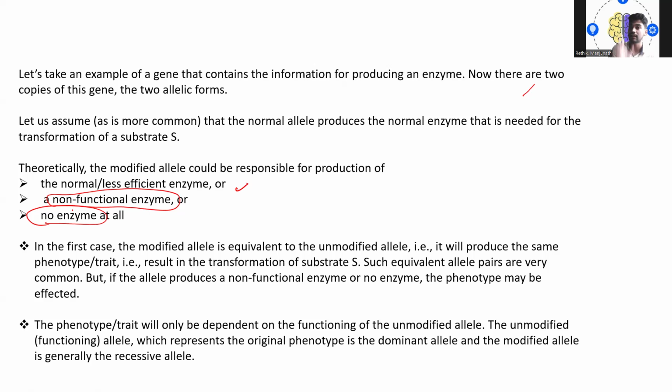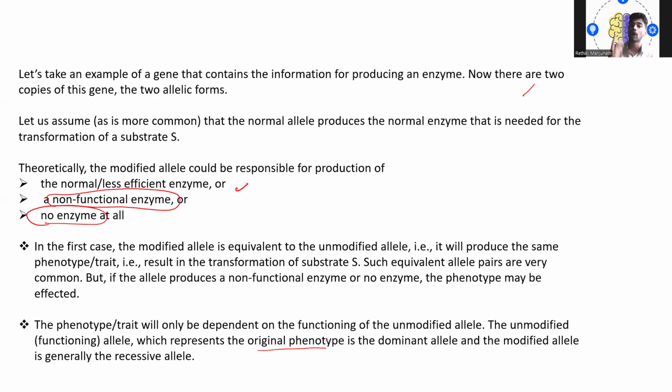The unmodified or functional allele represents the original phenotype, the dominant allele, and the modified allele is generally the recessive allele.